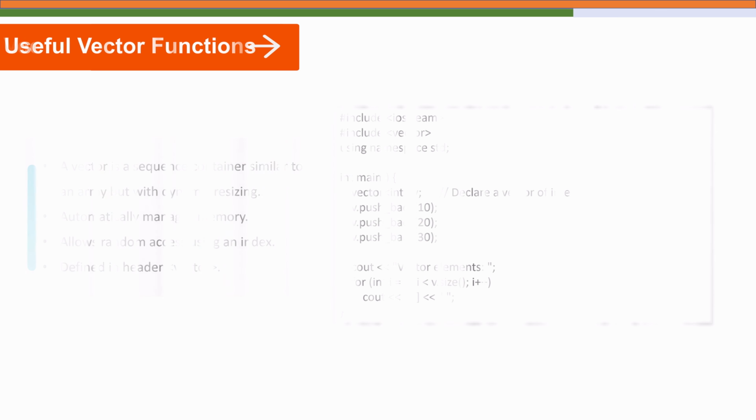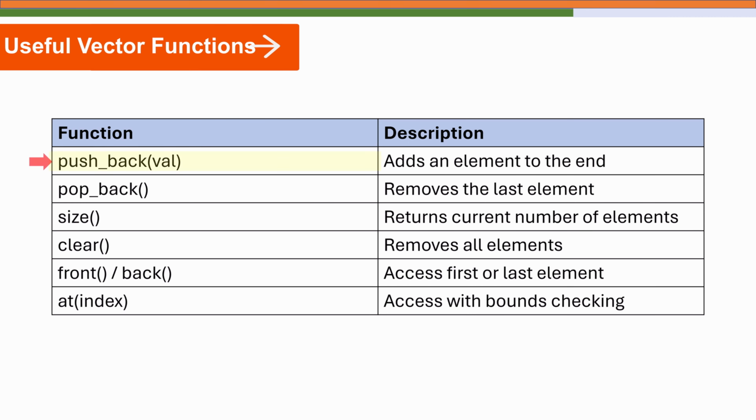So the vector class provides several handy member functions. push_back adds a new value at the end of the vector. pop_back removes the last element of the vector and reduces the vector size. The size function returns the current number of elements in the vector. clear empties the vector, in other words it changes the size to 0. front and back give access to the first and last elements. Then the at function returns the value at a specific position in the vector. These make vectors extremely convenient and safe to use.